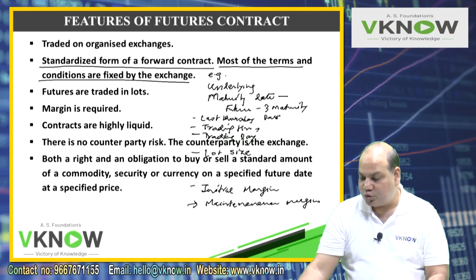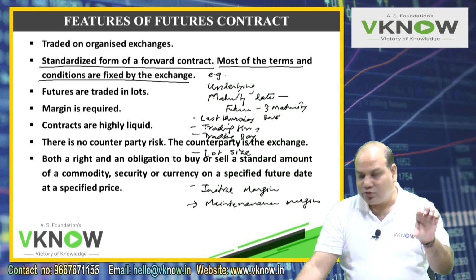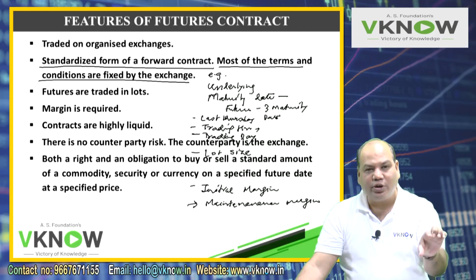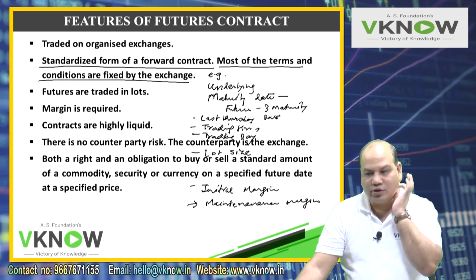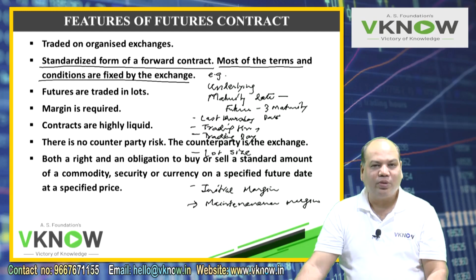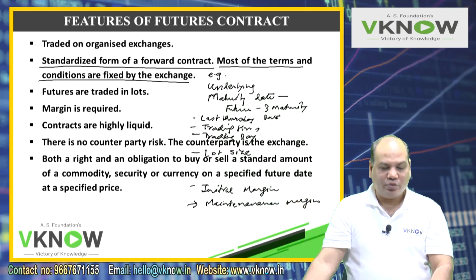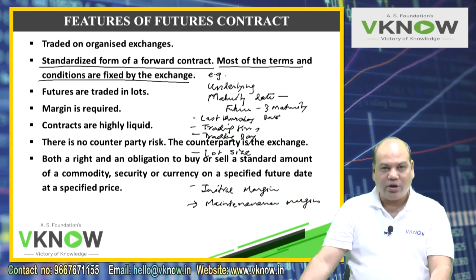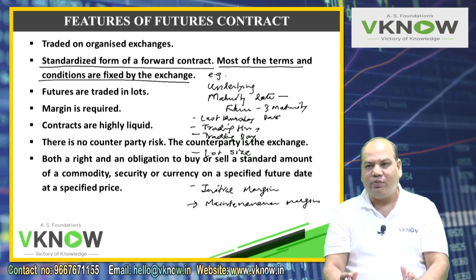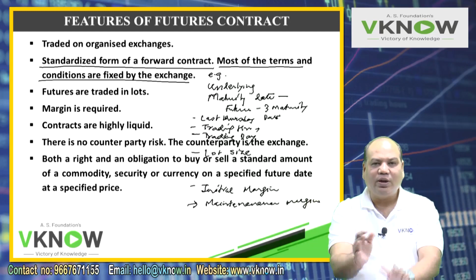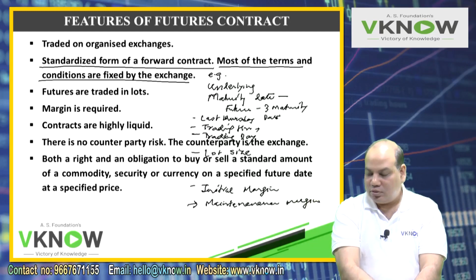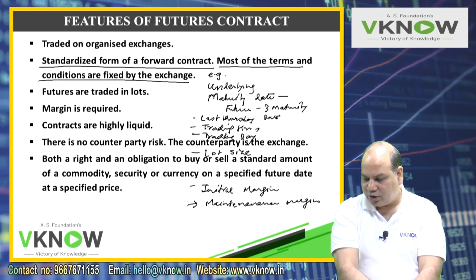Only what you have to choose, out of this list of stocks or commodities available, which one you want to buy or sell, how many lots you want to buy or sell, and for which maturity you want to buy or sell. Which underlying, again the choice of underlying will be out of the choices given by the exchange. Then lot size you can decide 1, 2, 3, 4, 5, 10, and then the maturity 1 month, 2 months, 3 months, like this, right?